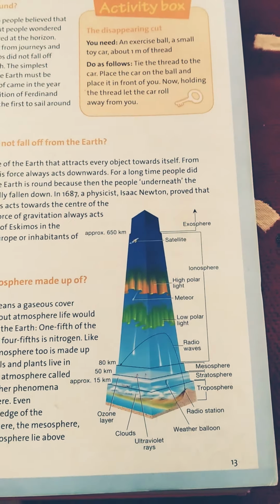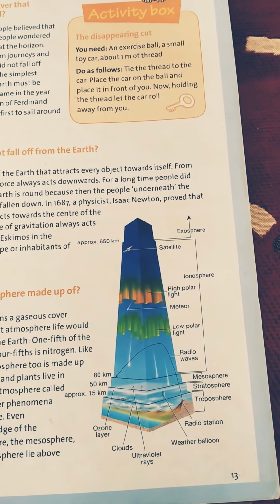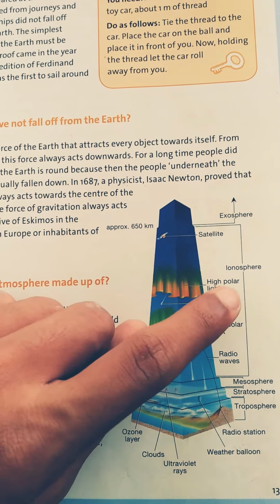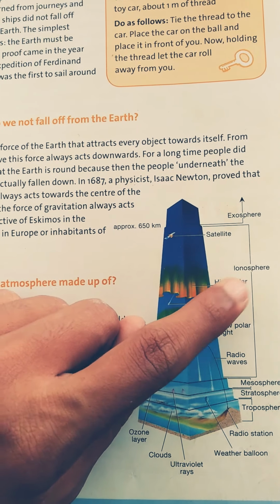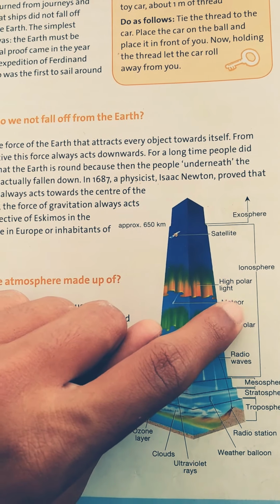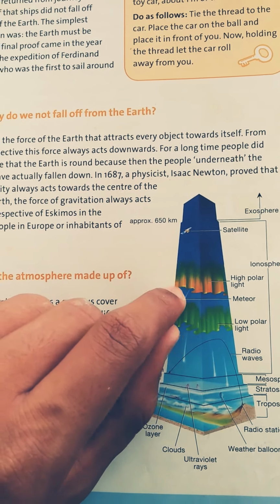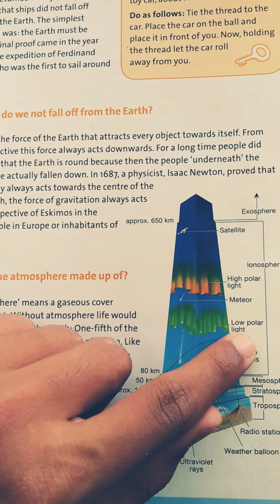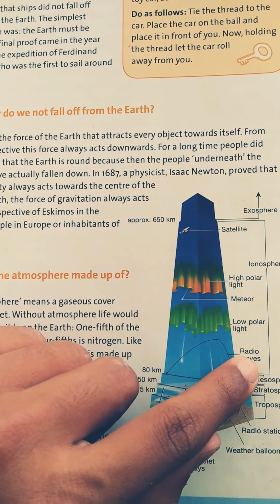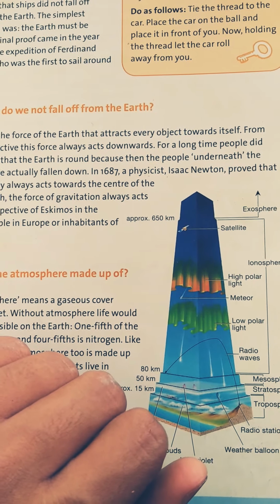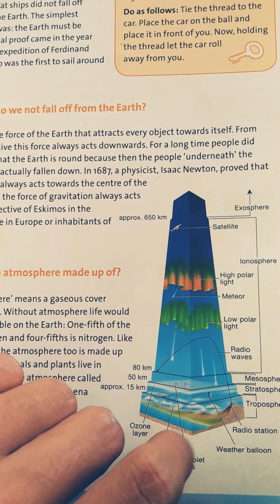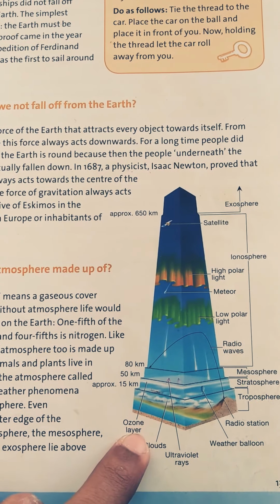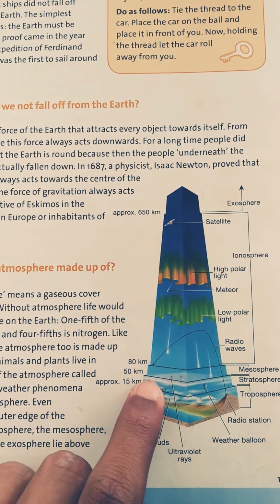Exosphere means close to the universe. You can see satellites in the ionosphere, high polar light in the ionosphere, meteoroids in the ionosphere, low polar light, radio waves in the ionosphere. So the lowest layer is up to 15 kilometers, approximately. And the ozone layer is, as you can see marked, in the stratosphere.